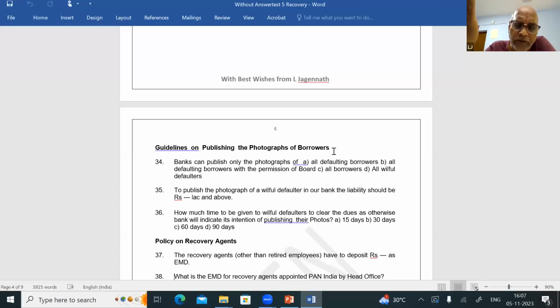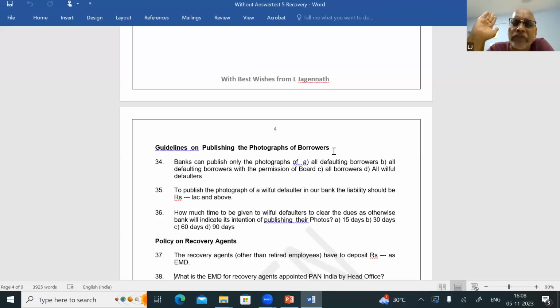You know who is a willful defaulter: having all the sources to repay, but he has not repaid. So if the liability of those accounts is 25 lakhs and above, they have to be reported to Reserve Bank of India, credit information companies, etc. So for willful defaulters, don't be under the impression the liability must be 25 lakhs and above. Even a 1 lakh liability you can classify as willful defaulter.